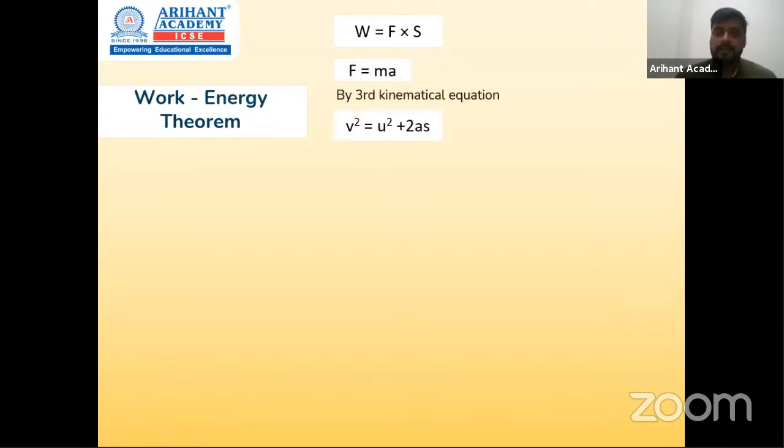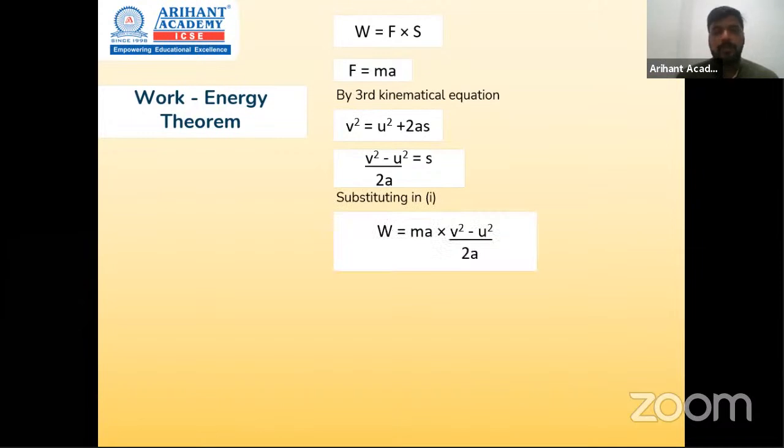By third kinematical equation, we say V square is U square plus 2AS. Now, assuming we have to find out displacement here, so S will become V square minus U square upon 2A. तो ये दोनों ही चीज को अगर हम मेन इक्वेशन में यानी फर्स्ट इक्वेशन में सब्स्टिट्यूट करते हैं, तो व्हाट डू वी गेट? वी गेट वर्क डन इज फोर्स के बदले ma आ गया यहाँ पर, एंड डिस्प्लेसमेंट के बदले v square minus u square upon 2a.